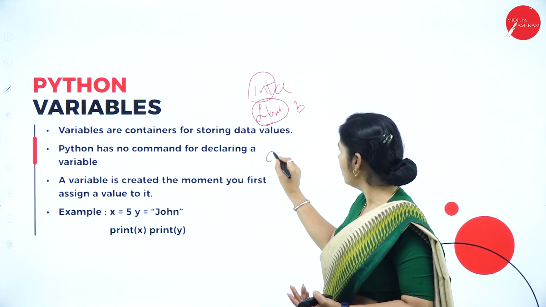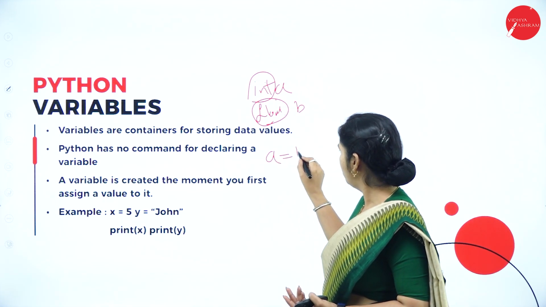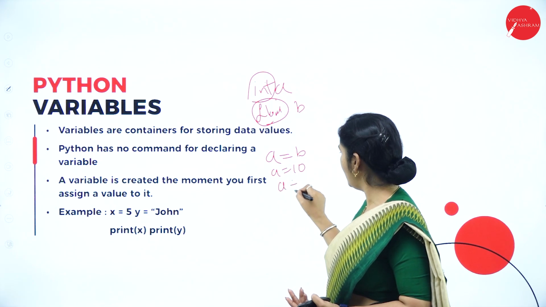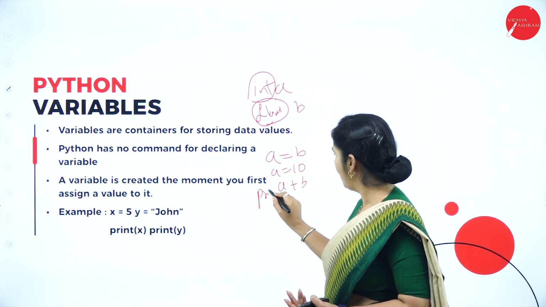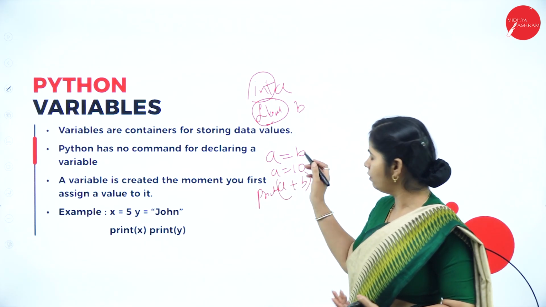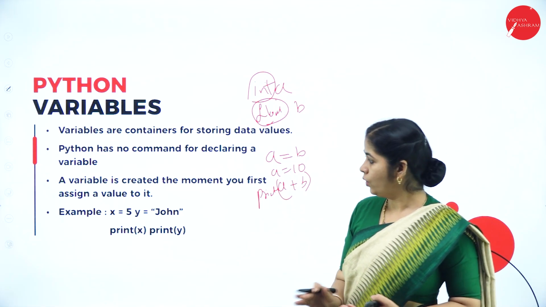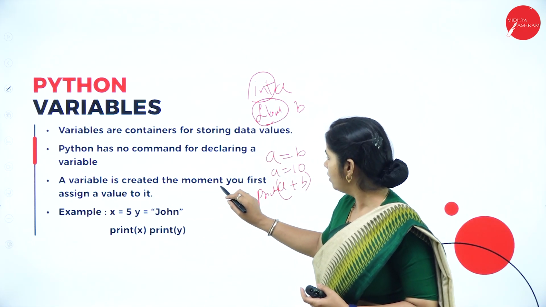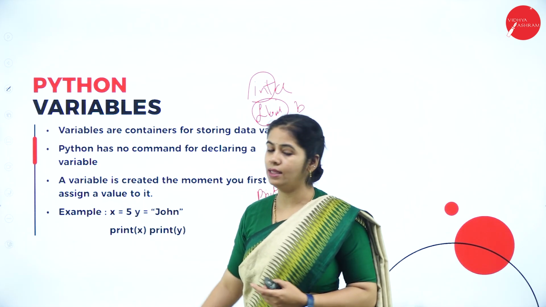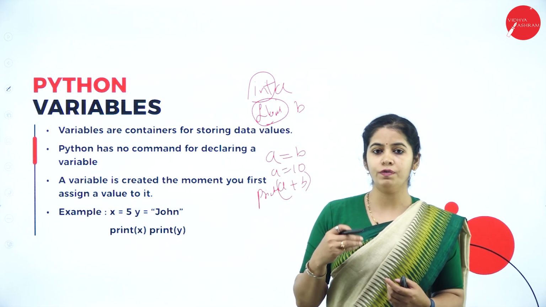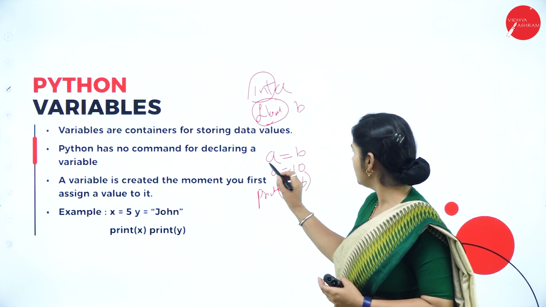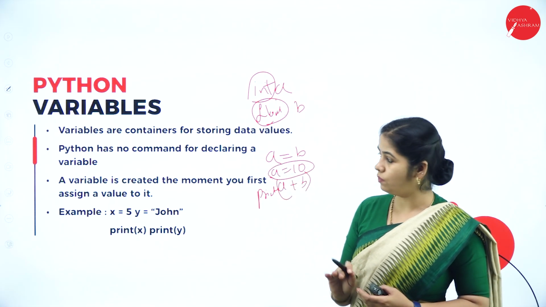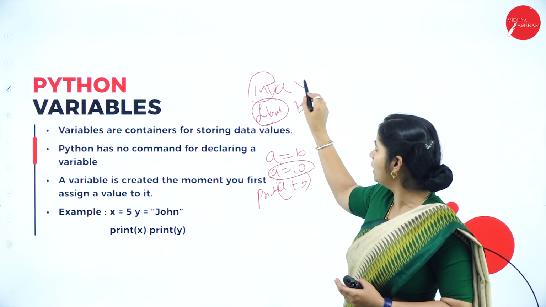Directly we give a is equal to b or a is equal to 10, or we can say a plus b, print a plus b, it will give you the result directly. No prior declaration. A variable is created the moment you first assign a value to it. When you first assign the value, like a is equal to 10, at the same time it will be created. We need not create it explicitly.